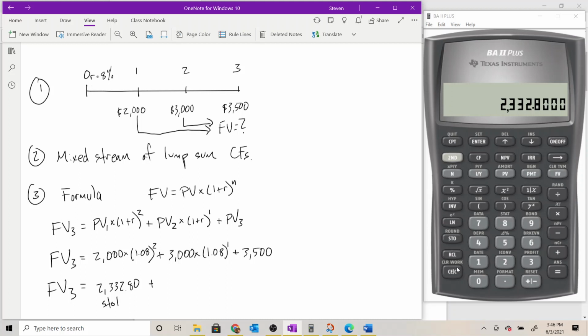All right, the next one is 3,000 times 1.08 equals 3,240.